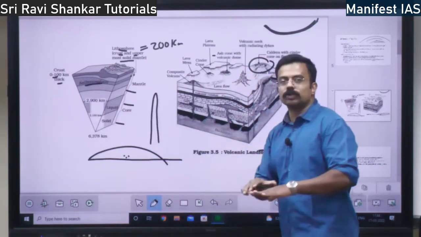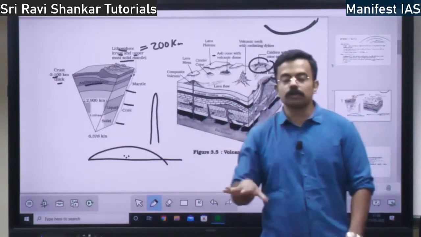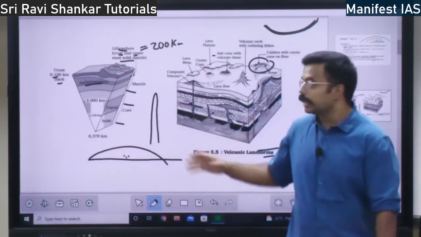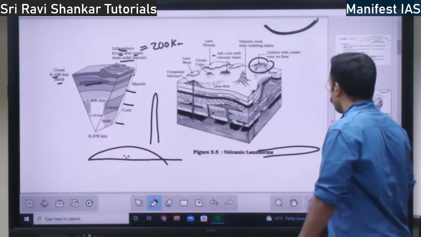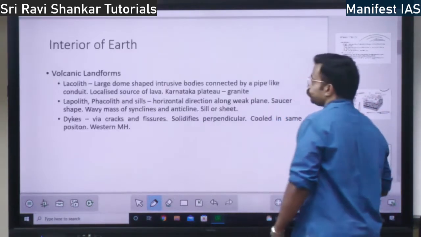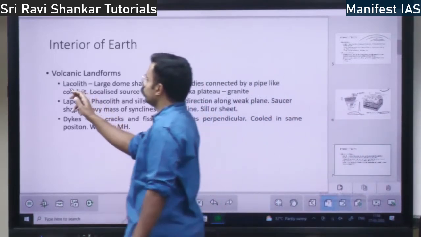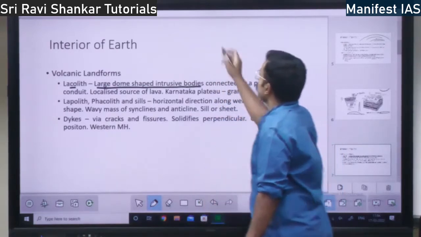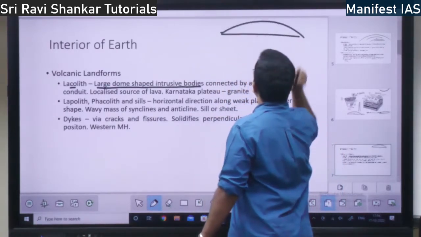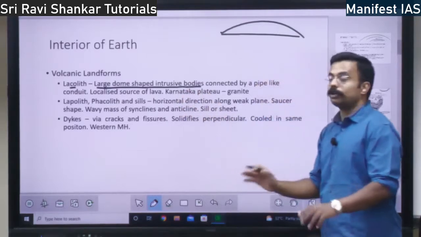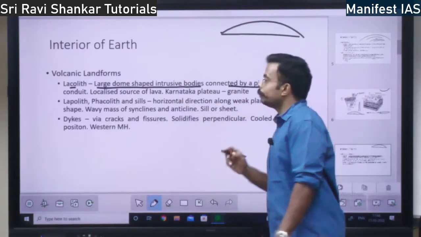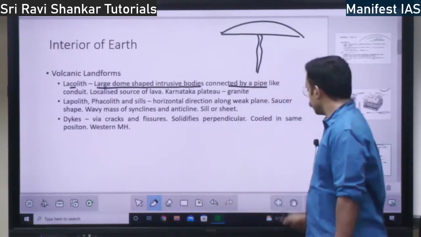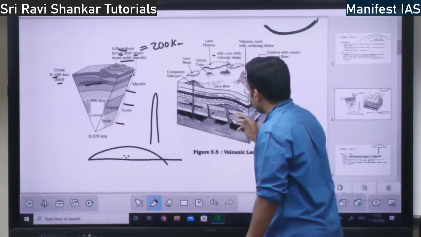All this is based on how the landform is there, or how the magma will cool within the earth. Based on that, we have lapolith, batholith, all these landforms, right? So you have laccolith. I told you laccolith is a large dome shaped intrusive body. So it is like this. It is connected by a pipe like conduit. So there will be a pipe like conduit from the magma chamber. Here it is, laccolith is there.